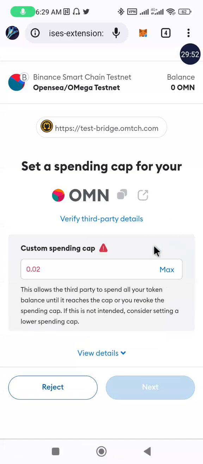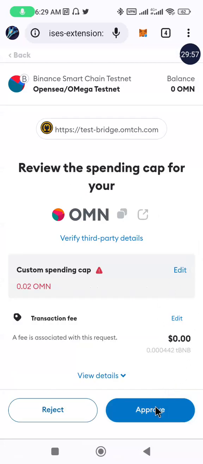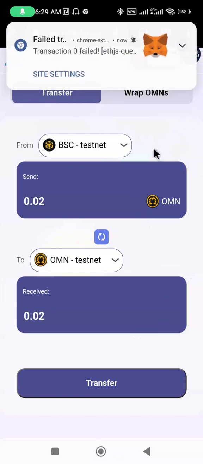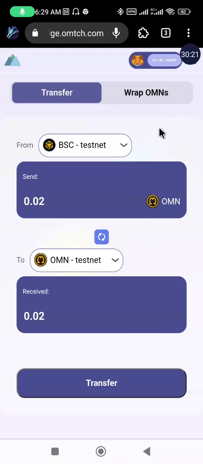So I'll click on the default here now. Let this activate. Okay, it's open, and I'll click on approve. Once the approval is done successfully, it will pop up a notification here. Then we can proceed to the next task. So the testnet interaction is quite time consuming, and I'm not supposed to spend up to 30 minutes in this video, but as you can see, I've spent almost more than that now.